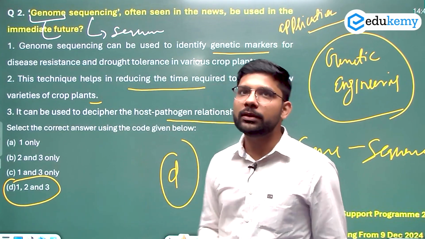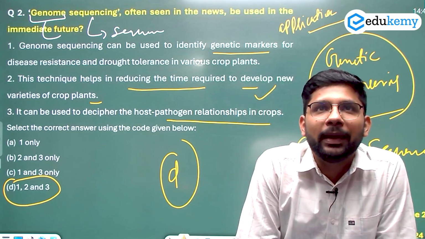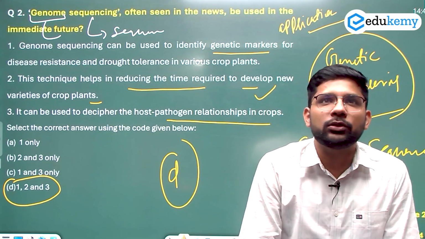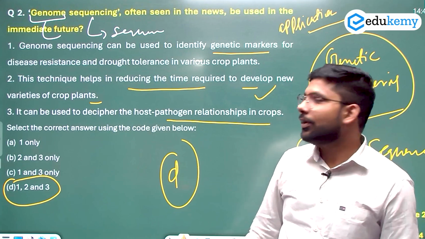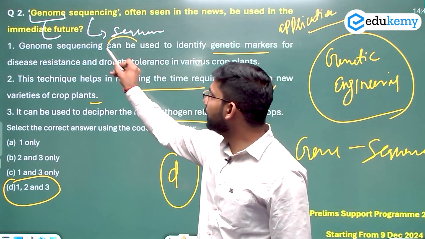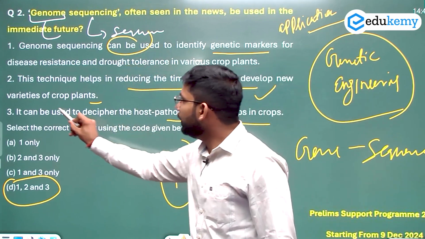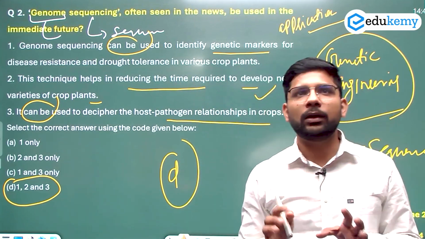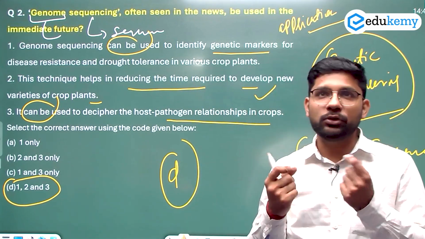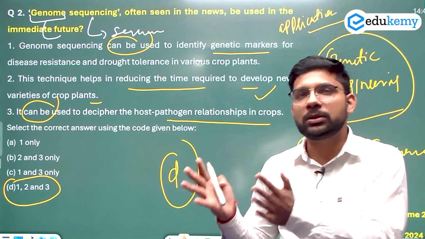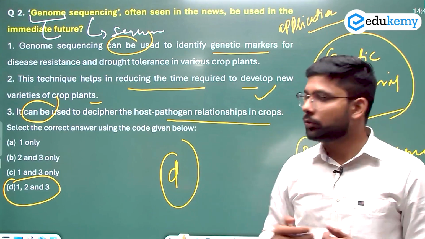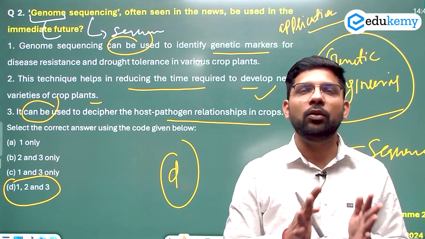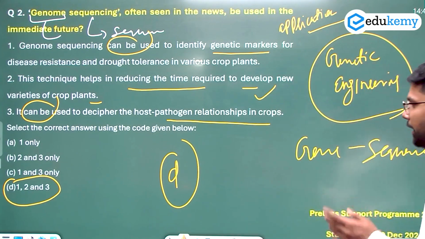If you look at this, the question is completely based on the applications of the genome sequencing or the application of biotechnology. But in the first video we discussed about the "can be". If they are using the "can be" word, means this is the possibility of doing the things, कि ये possible है, or maybe it will be possible in the near future. So the answer 1 और 3 मुझे पता ही था, तो 1, 2 and 3 are the answer of question number 2. So the answer here will be D.